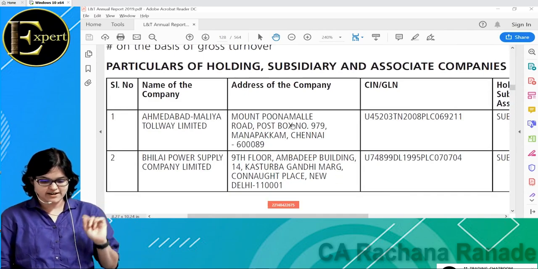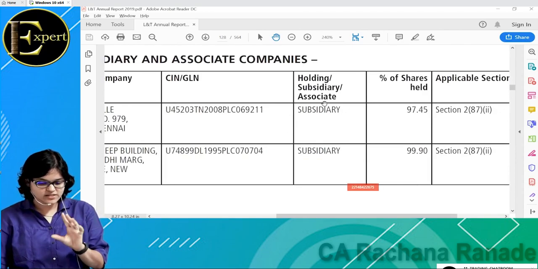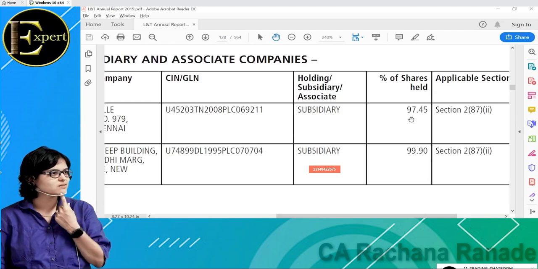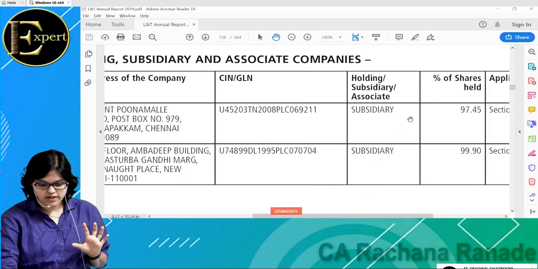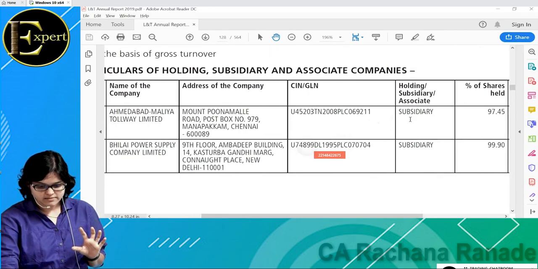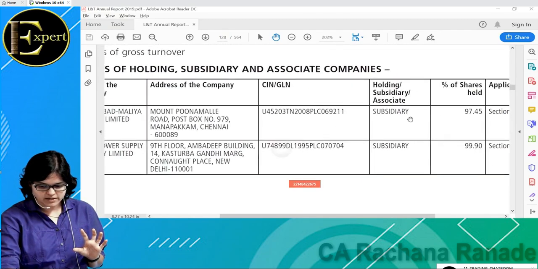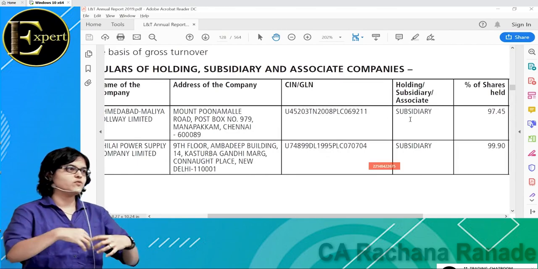L&T is holding 97% of Malia. Now let us understand the implication. If Malia earns a profit of 100 rupees, how much portion is L&T entitled to? 97.45. I own that profit to that extent.